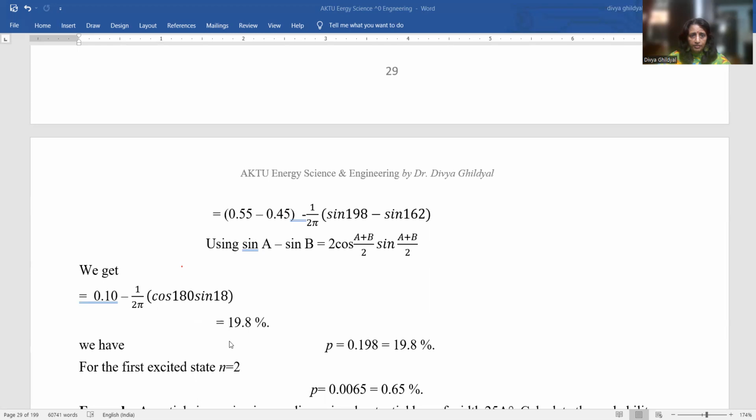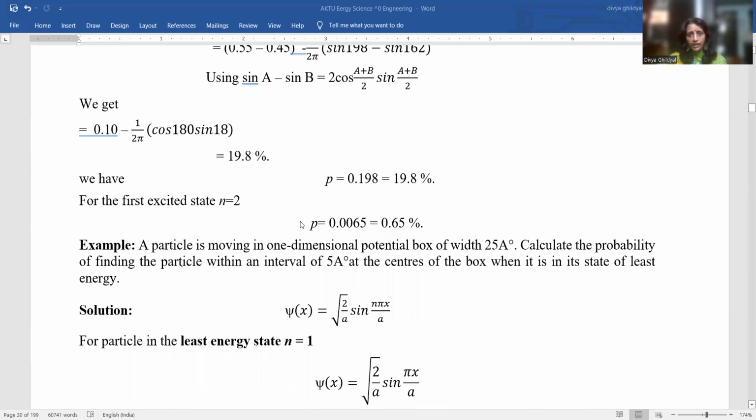From the calculator, we solve it, and we get the answer as approximately 19.8%. For n equal to 2, this will become 0.65%.